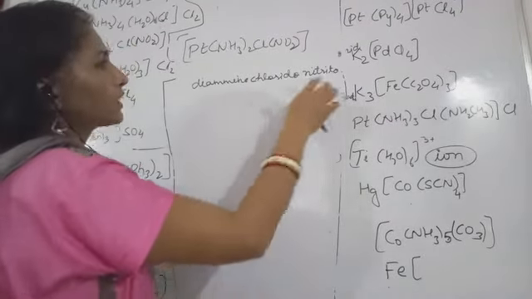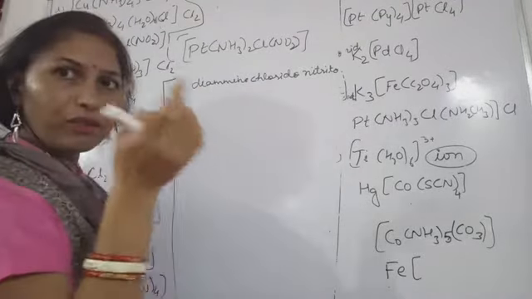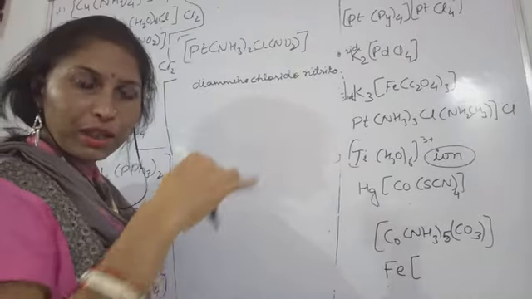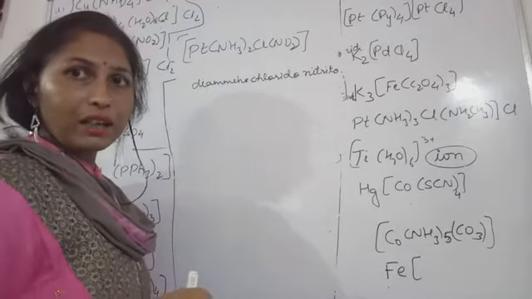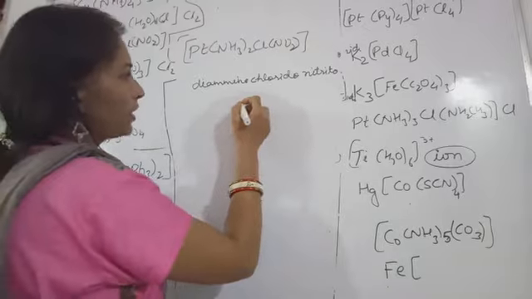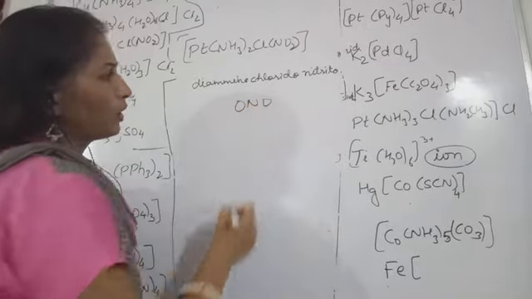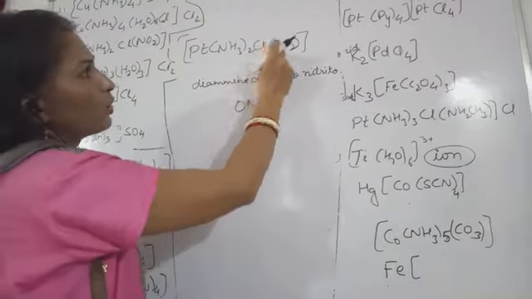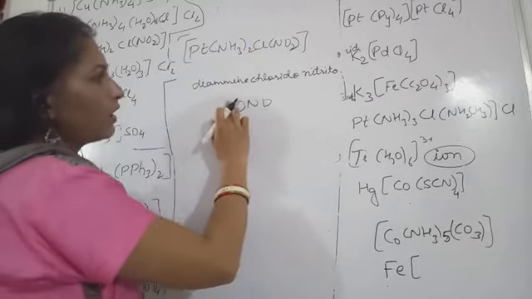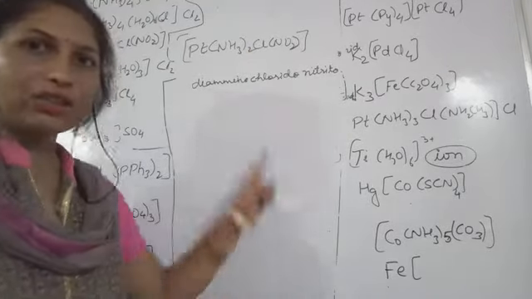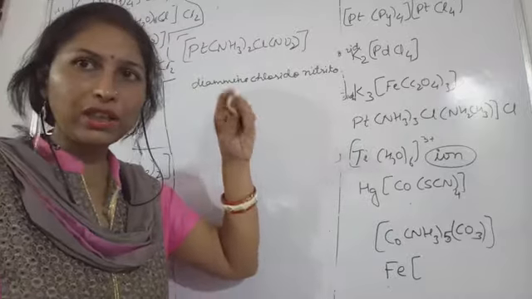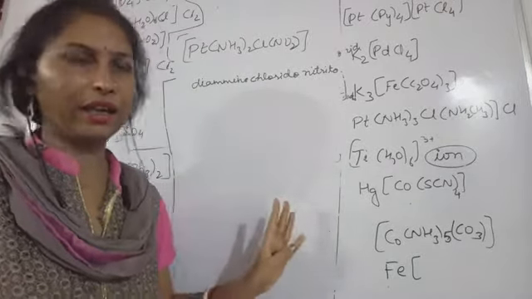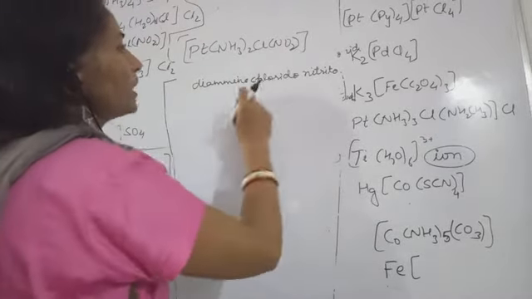In case oxygen is attached with the metal, then we actually write ONO. Because NO2 is written here, we understand that the bonding is between the nitrogen and the metal ion.